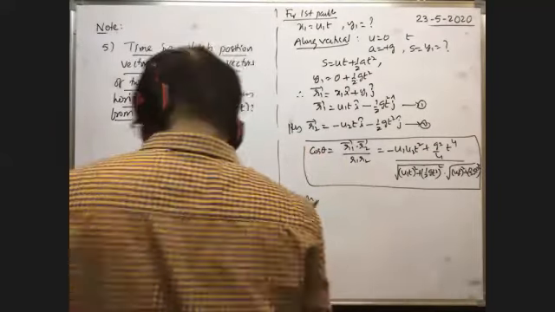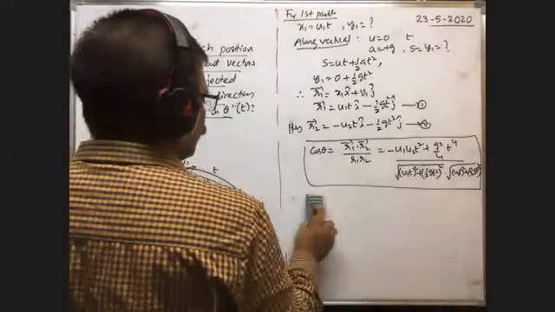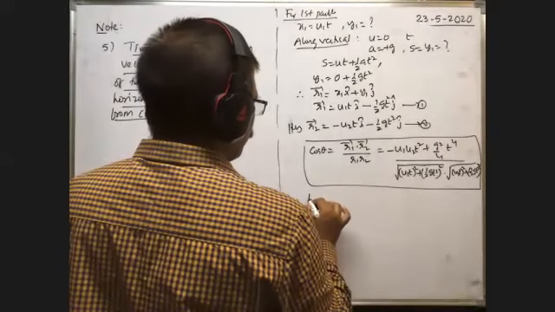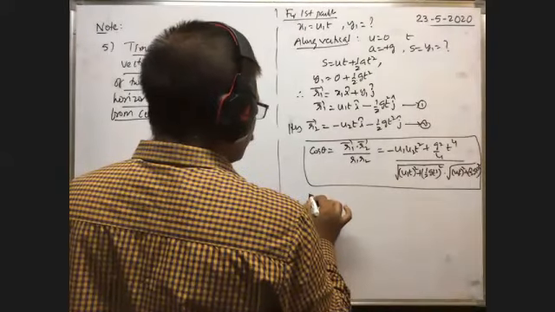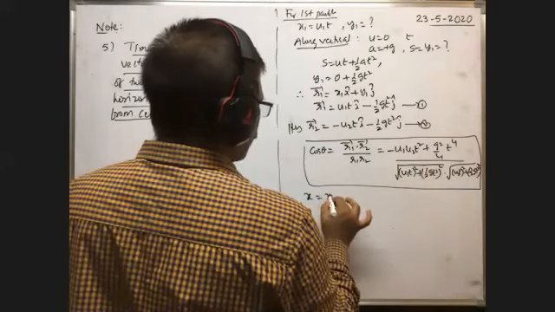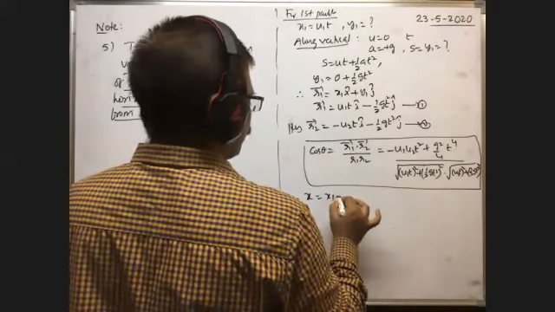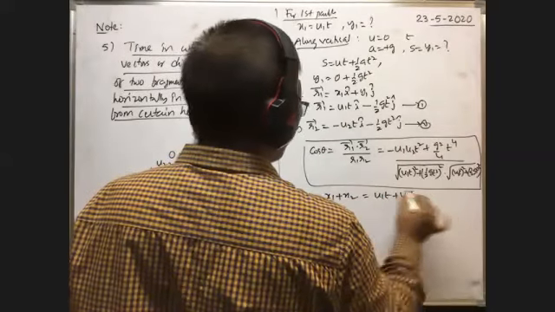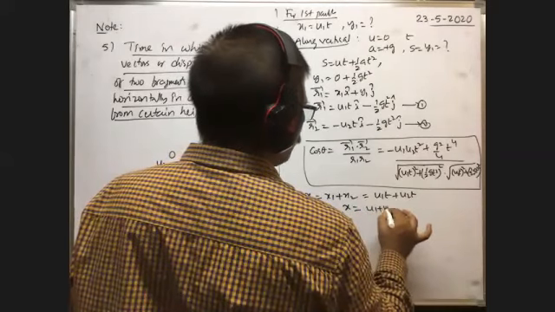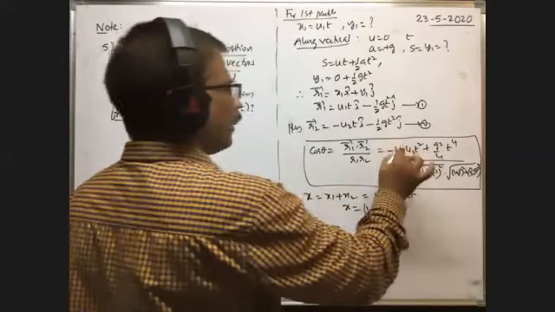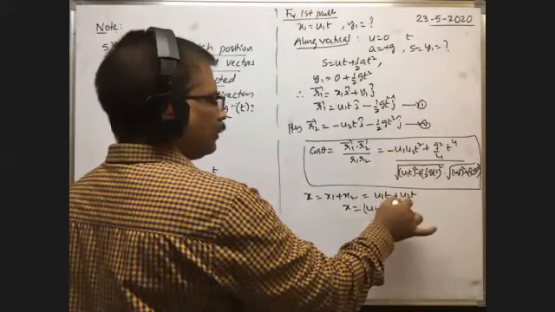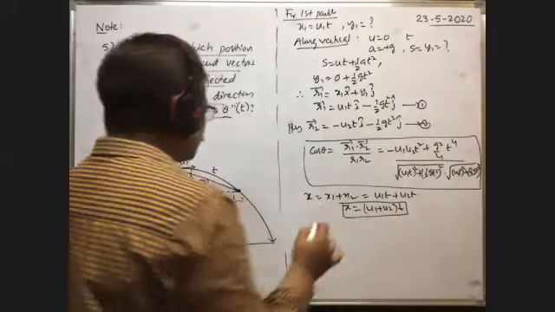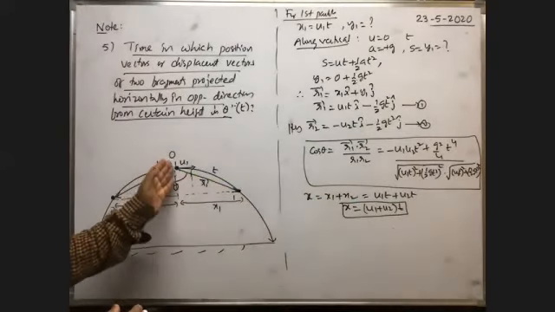In this time, what is the separation between the two bodies? The separation x is equal to x1 plus x2, that is equal to x1 means u1 t plus x2 means u2 t. Therefore, x is equal to u1 plus u2 into t. So whatever time value you get from this formula, you substitute here. u1, u2 will already be given. Then you simplify them, and you will get the separation between the two particles whenever the displacement vectors are at an angle theta.